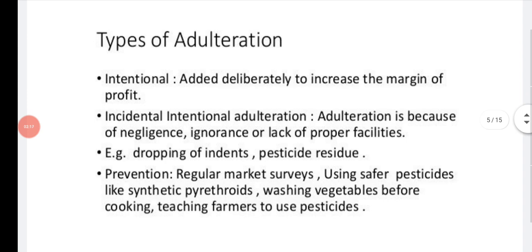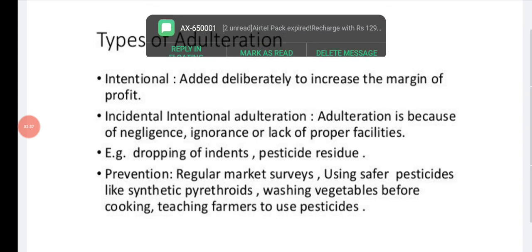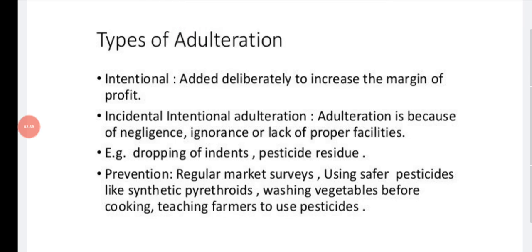So what are the types of adulteration? First one, intentional. It is added deliberately to increase the margin of profit. So only for the profit, if you are adding, then it is called intentional adulteration. Second, incidental adulteration. That means adulteration because of negligence, ignorance, or lack of proper facilities.